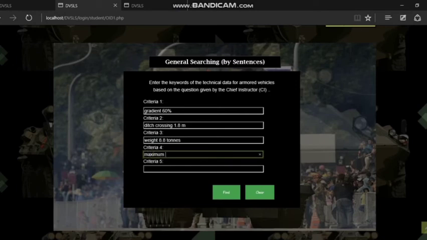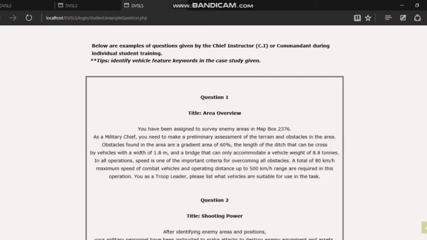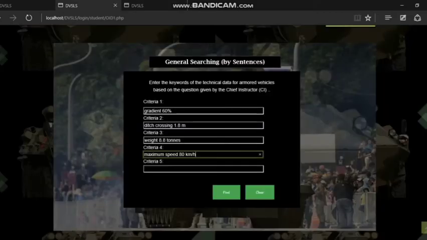Maximum speed, 80 km per hour. Okay, and then the next, an operating distance up to 500 km range is required in this task operation. You as a troop leader, please list what vehicles are suitable for use in the task. So 500 km range means jarak 500 km.